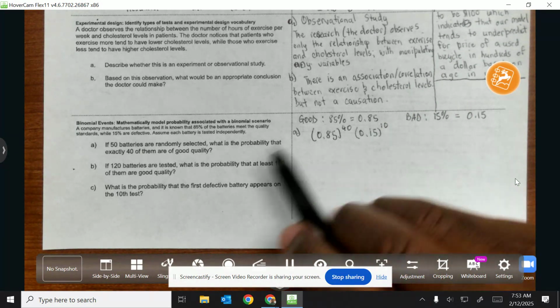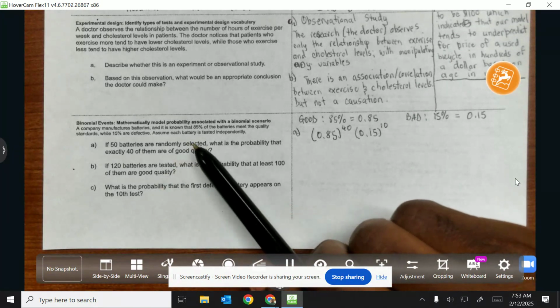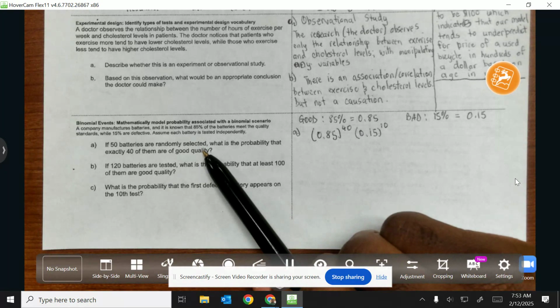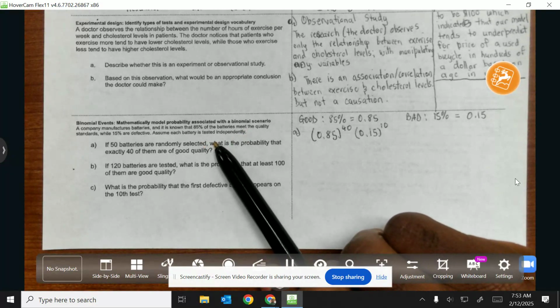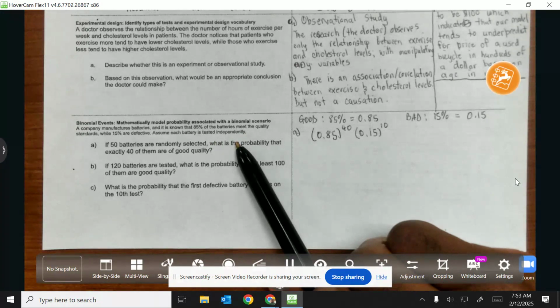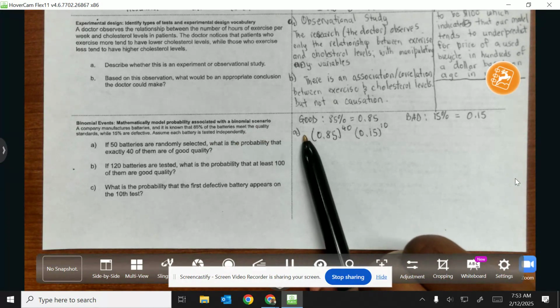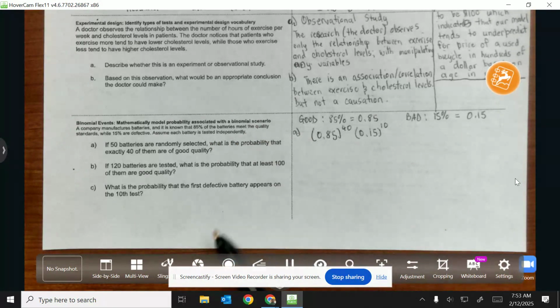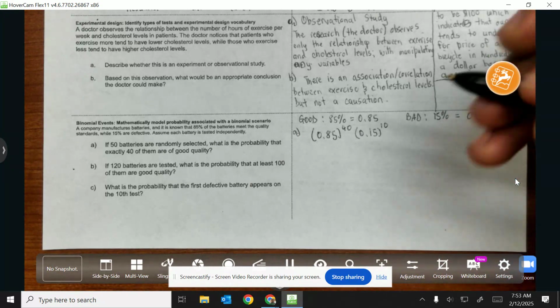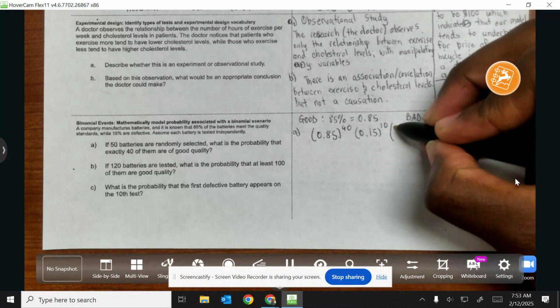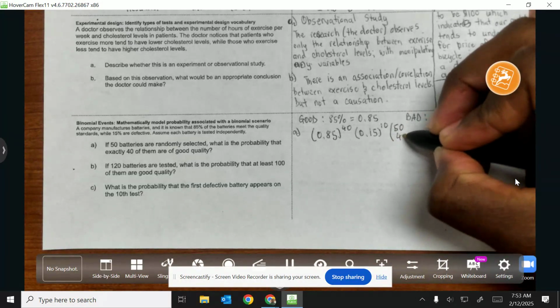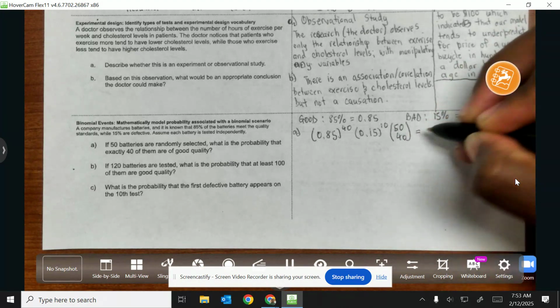However, there are multiple ways we could represent this, because the first one could be the bad one and the other 40 are good, or the first one could be bad, the second good, the third bad, and the remaining 28 good. There are a lot of ways you could represent this. So you need a choose function that represents the number of ways. So you're going to have 50 choose 40.